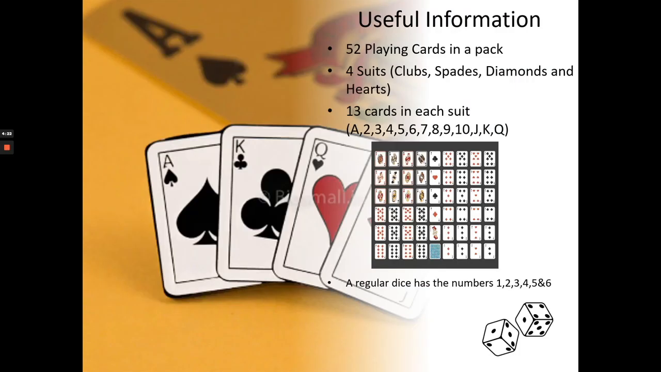Very useful information. At the end of this video, you will see many questions with playing cards. So there are 52 playing cards, 4 suits. 4 different types of playing cards are there. You can see here they are clubs, spades, diamonds and hearts. 13 cards in each suit. And another important information, on a regular dice there are 6 numbers: 1, 2, 3, 4, 5, 6.